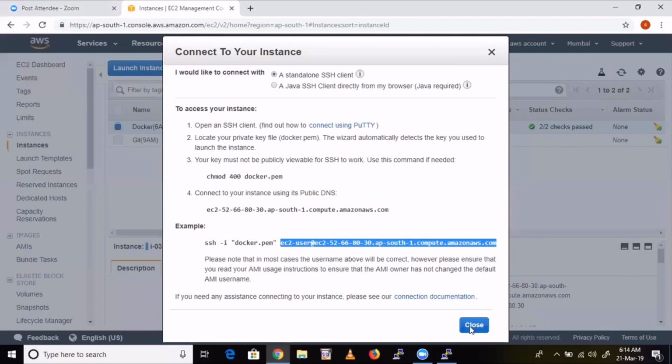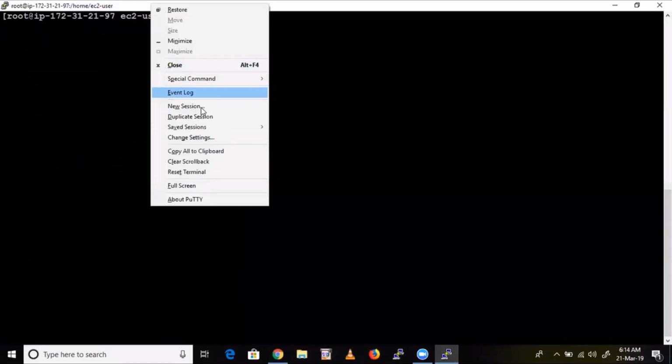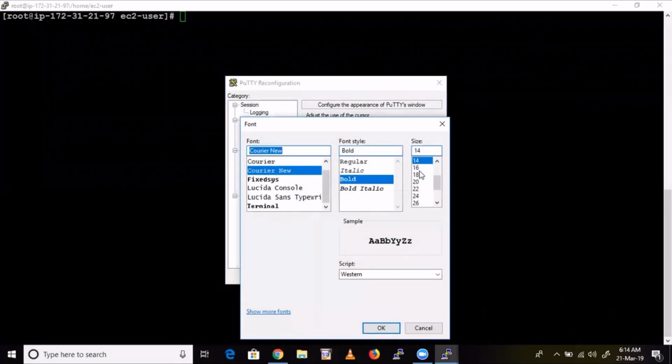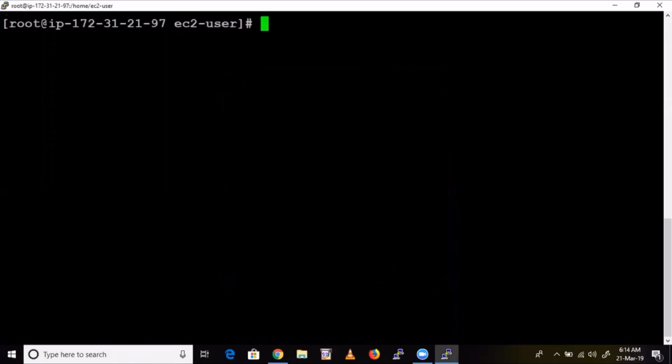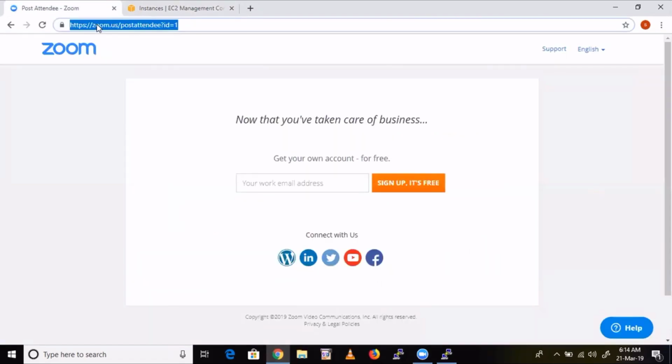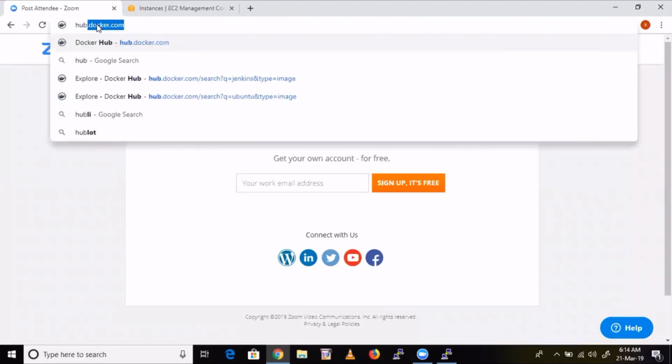Let me increase the font. Okay, so I'll show that image as well. Go to Docker Hub, hub.docker.com is the site.